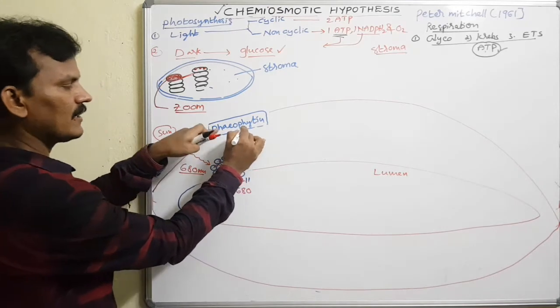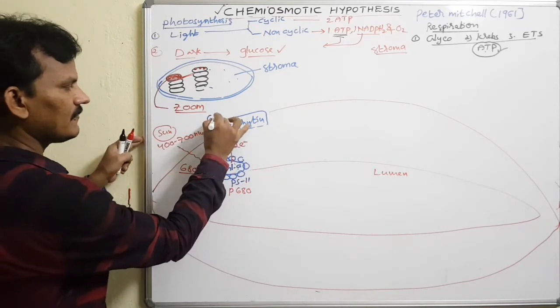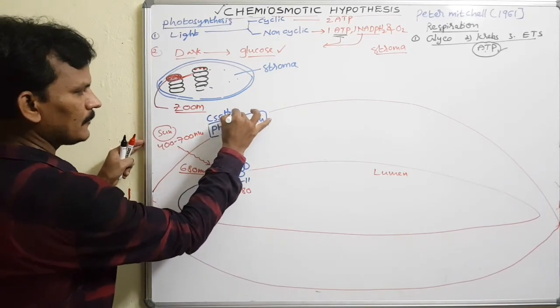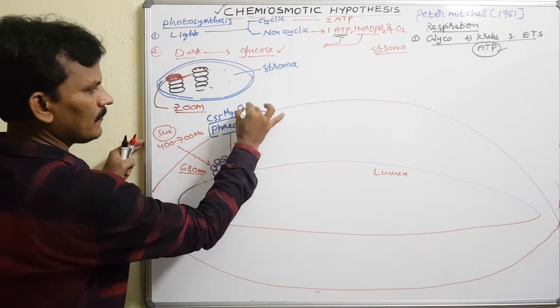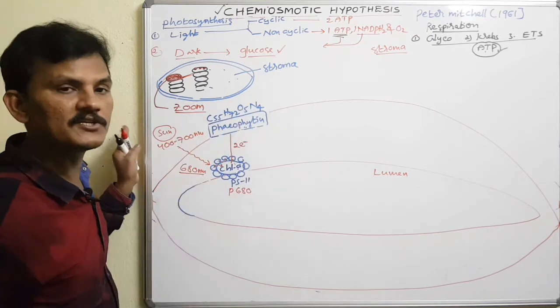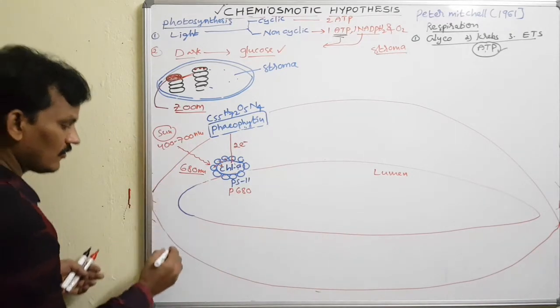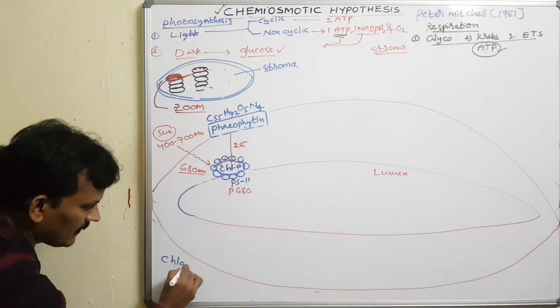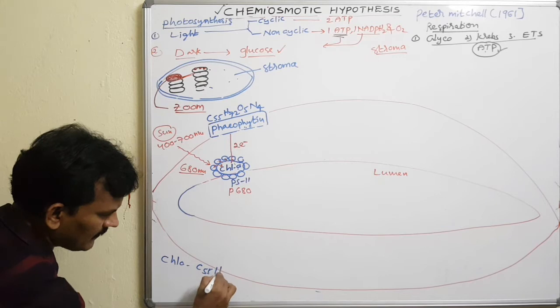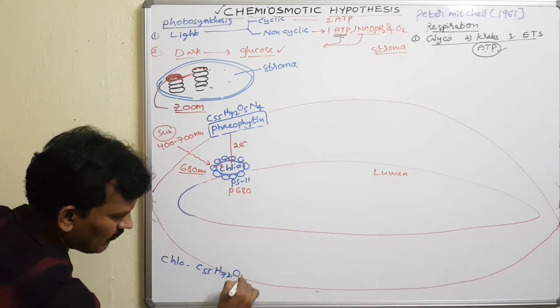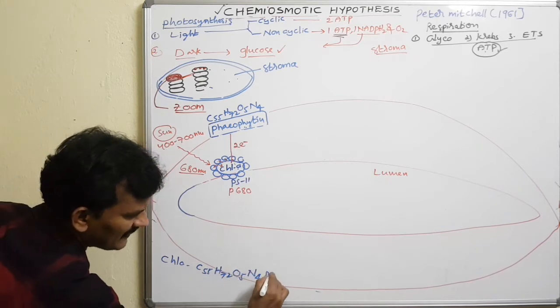The pheophytin chemical formula is C55H74O5N4, with no magnesium. How do we represent chlorophyll A? It is C55H72O5N4 and magnesium.